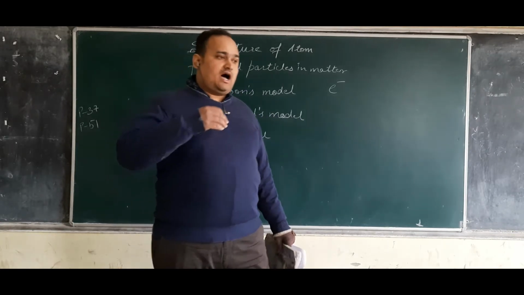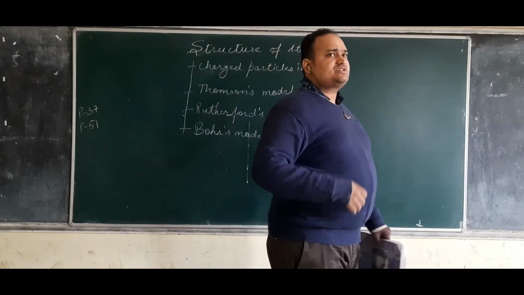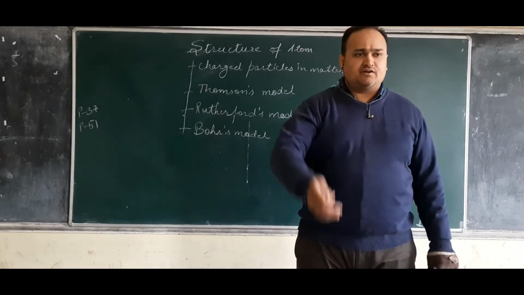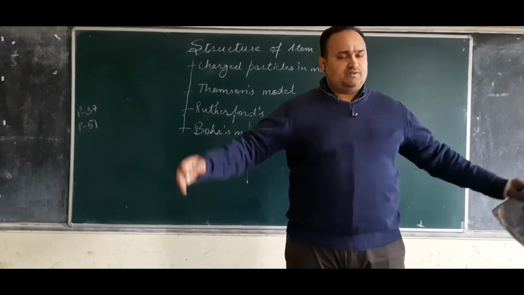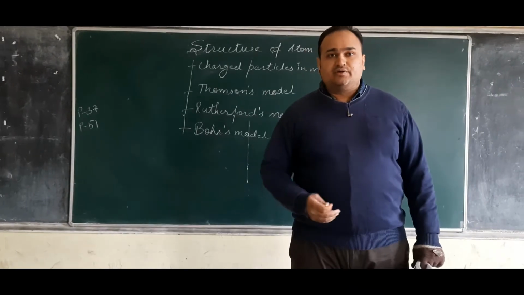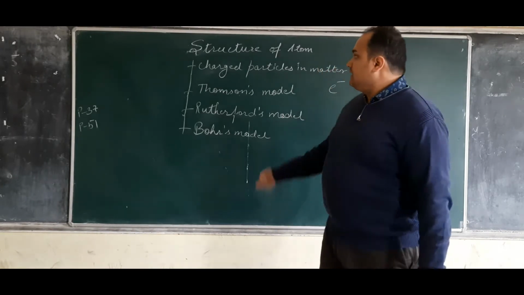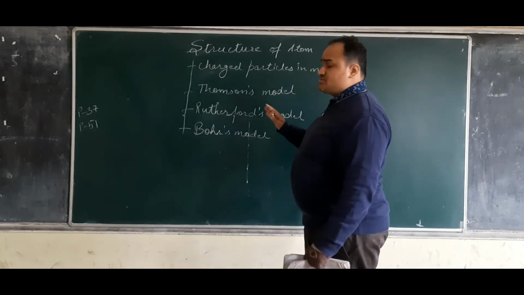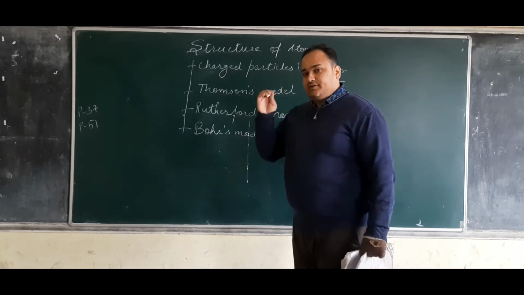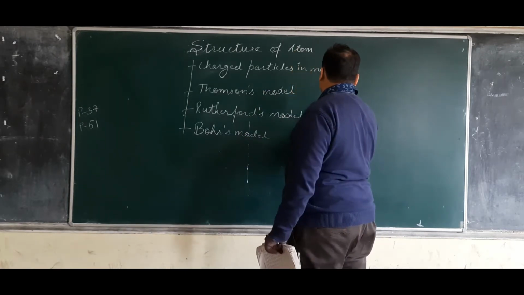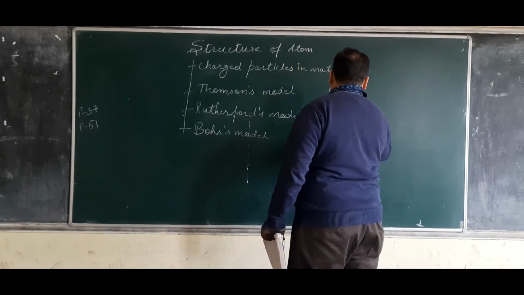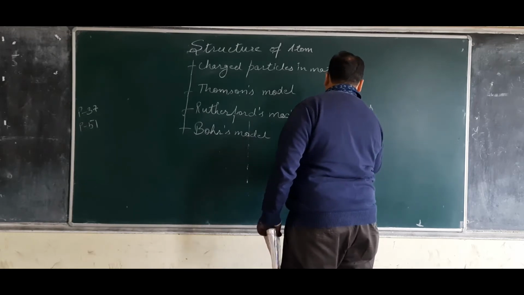After close discussions, suggestions and discoveries, we concluded that atoms are made up of electrons, protons and neutrons.